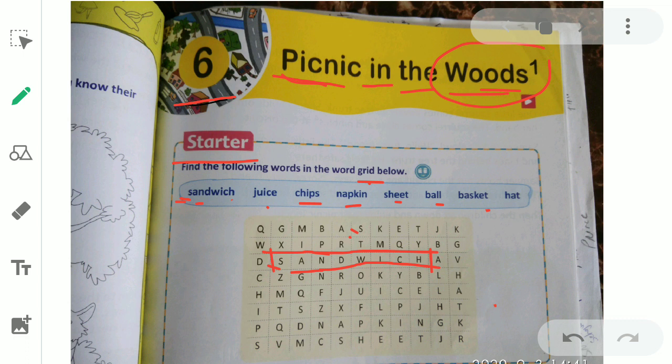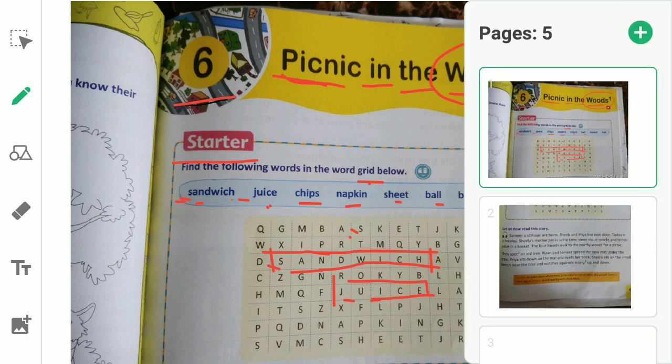Next we have the word juice. It starts with J. So let us find J. Here we have J. Yes. Here we have J and juice. Yes, we have got the word juice. So in this way you will do this exercise in your book. The rest of the words you will find by yourself and you will circle them. So now let us start with the reading of the chapter.